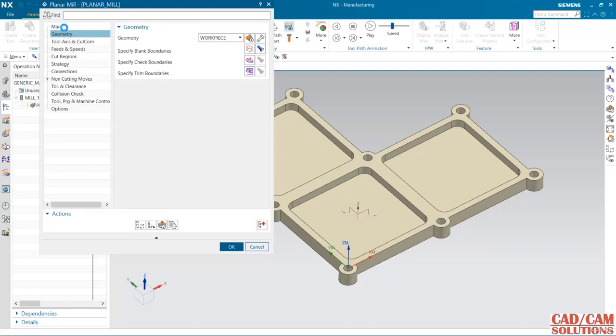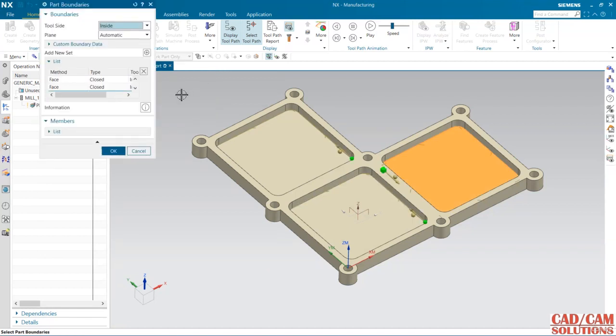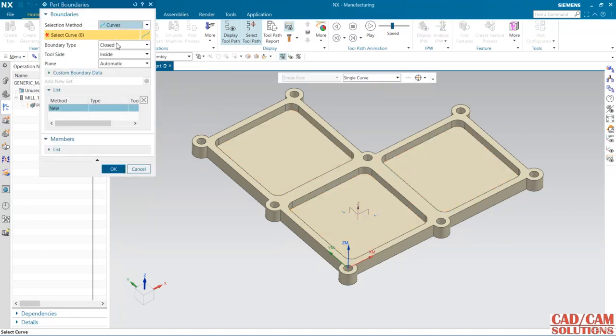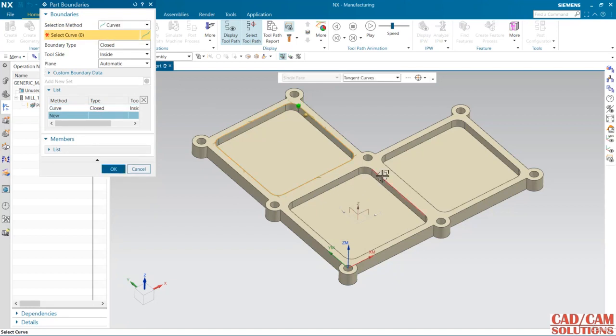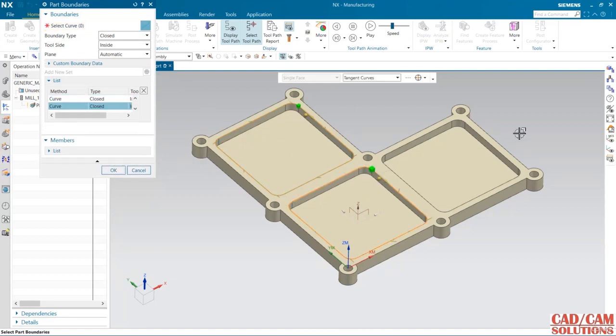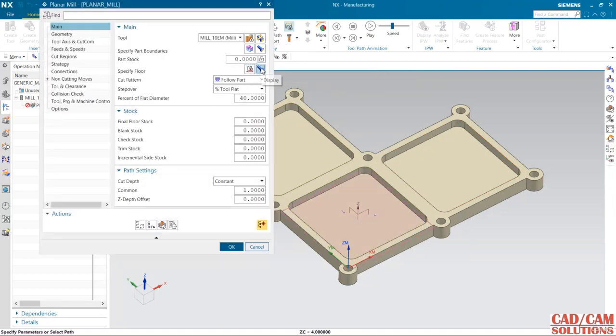So from this part, remove all these faces and select the curve, and I'm going to use this first, add, second one, add, and the third one. Okay, the floor is specified.